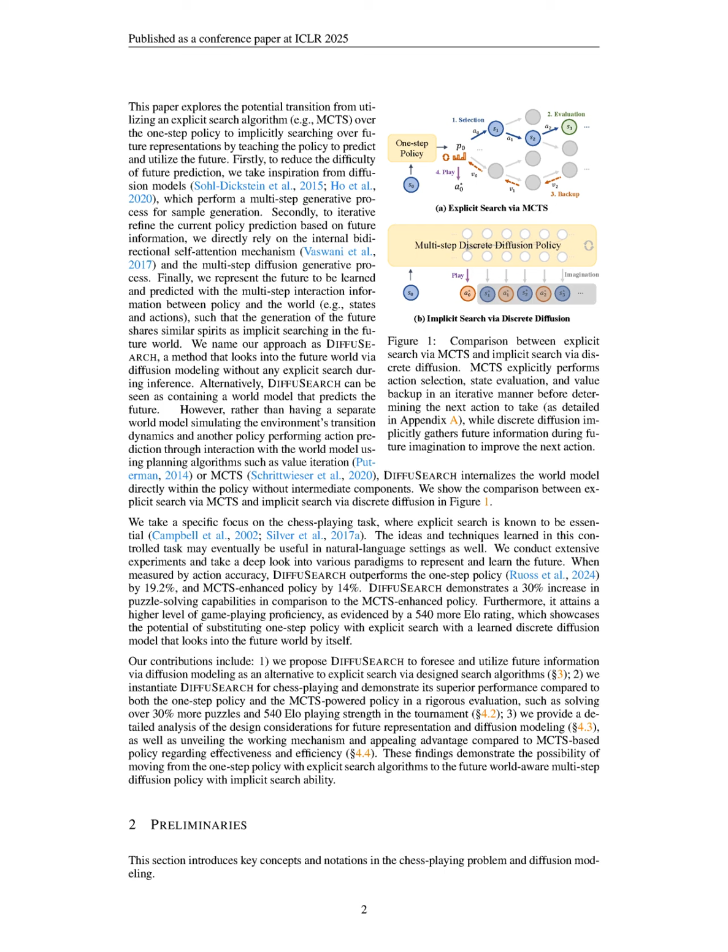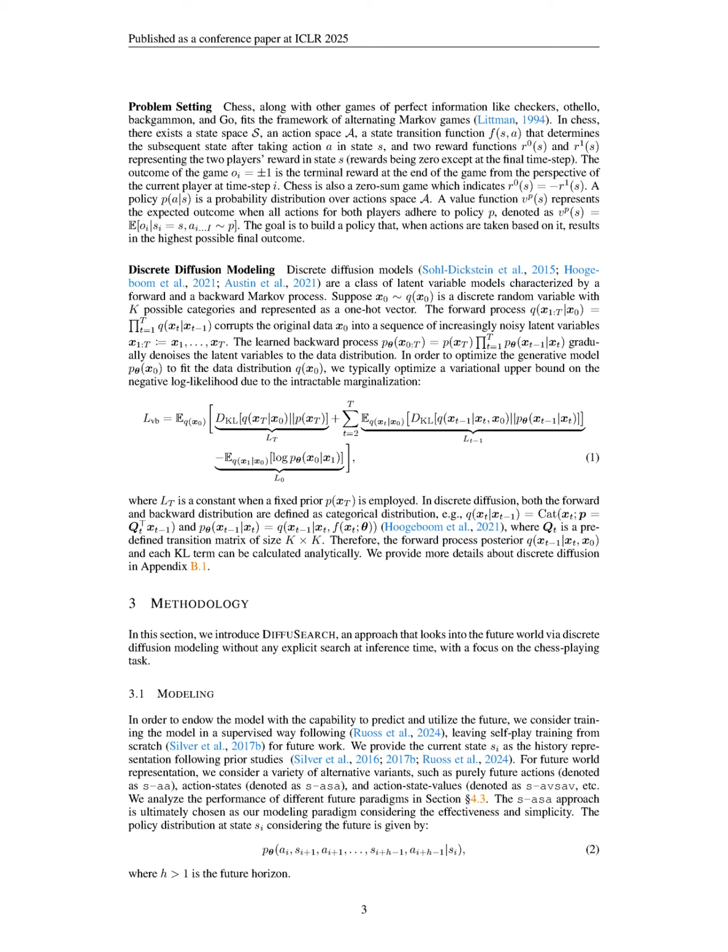The DIFFUSEARCH algorithm operates by integrating discrete diffusion modeling with a bidirectional self-attention mechanism to enhance future action prediction without relying on explicit search during inference. Firstly, it utilizes discrete diffusion models to generate future representations through a multi-step generative process, where the forward process corrupts the original data into noisy latent variables, and the learned backward process denoises these variables back to the data distribution.